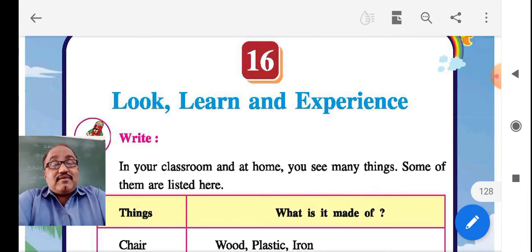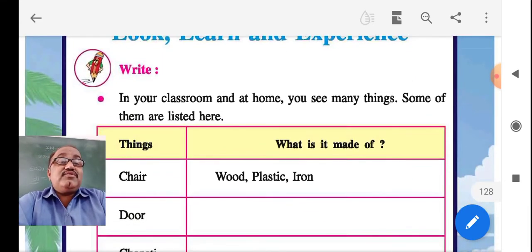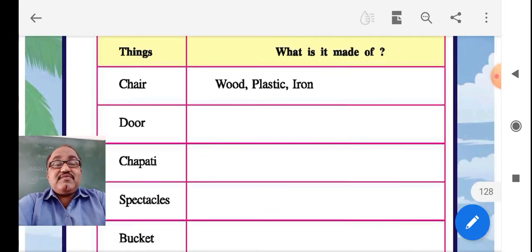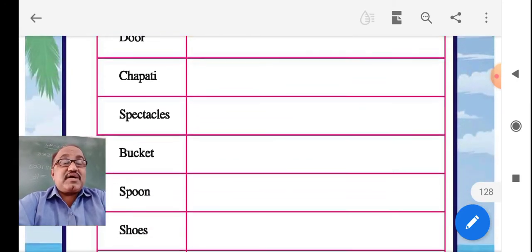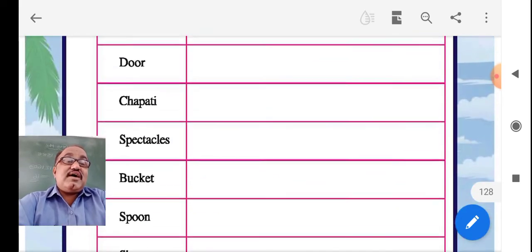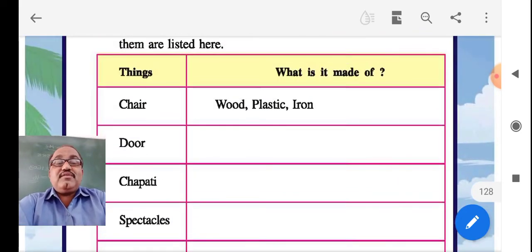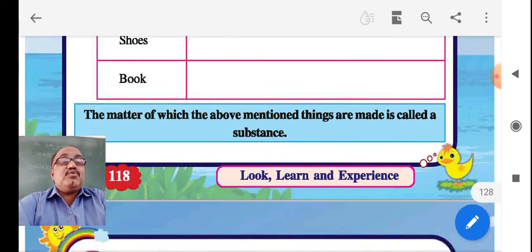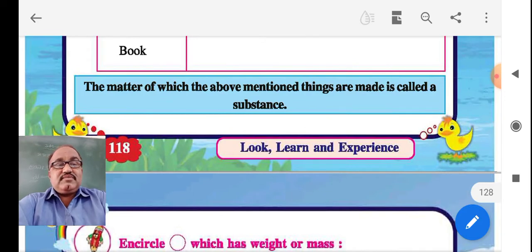We had been discussing a few things, what they are made of. This table we had already discussed. Let us have a quick revision. Chair, door, chapati, spectacles, bucket, spoon, shoes, book. These are made of different materials, different things. The matter of which the above mentioned things are made is called a substance, a thing.